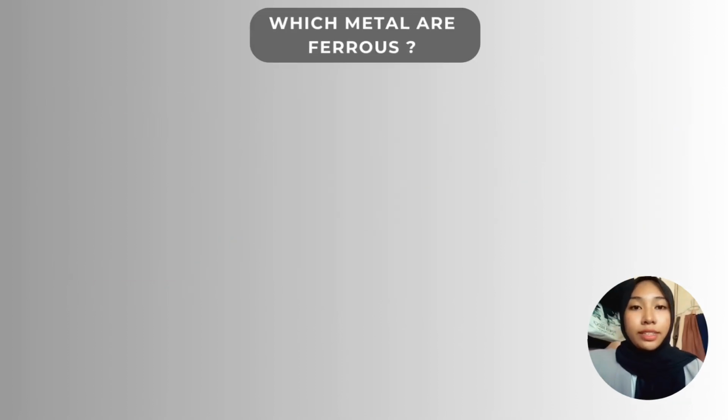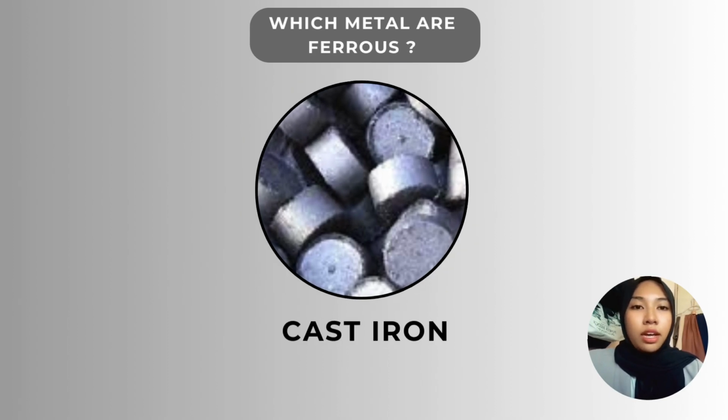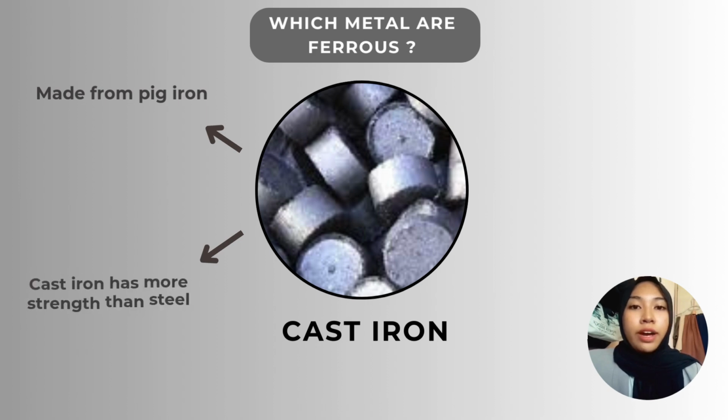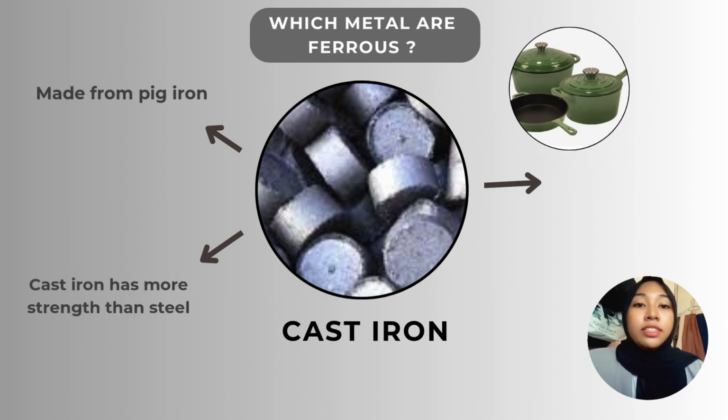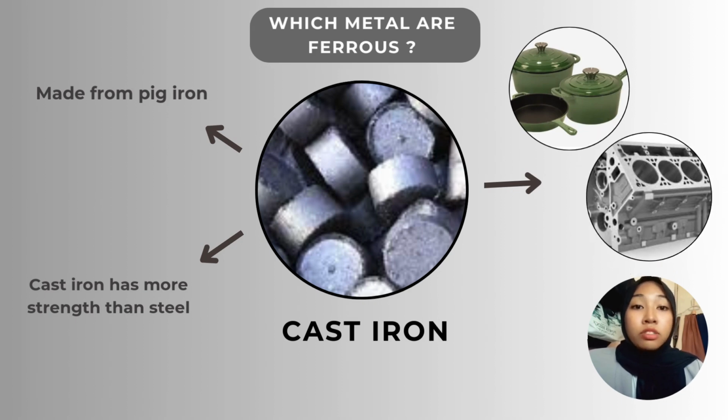Next, we have cast iron. Cast iron is made from pig iron, which is a crude form of iron that's melted and poured into molds. It is stronger than mild steel, but also more brittle because of its strength. Cast iron is used in cookware, manhole covers, and engine components. For example, a cast iron pot, an engine block, and heavy-duty parts.